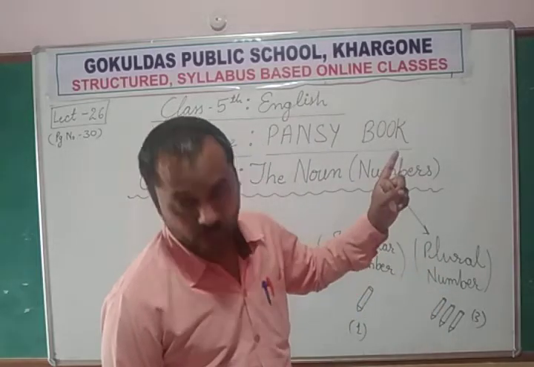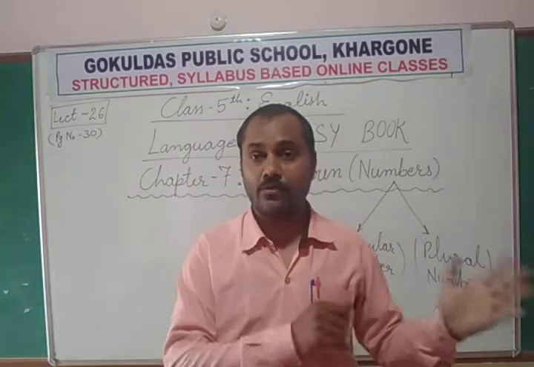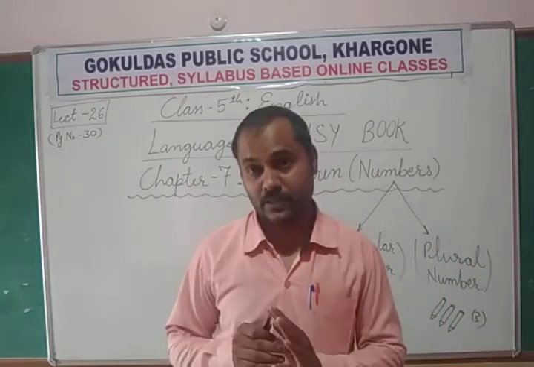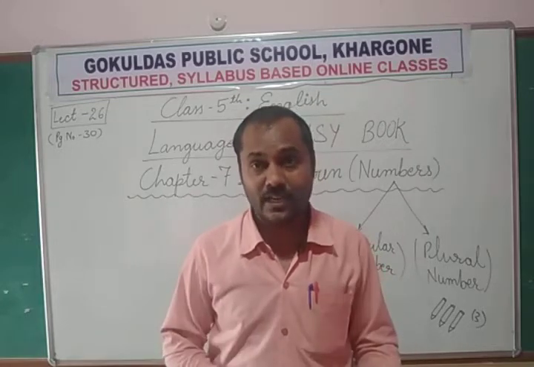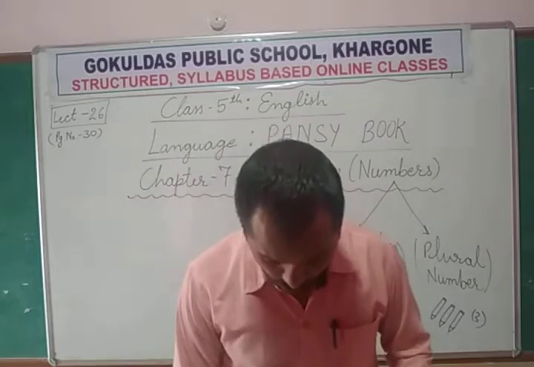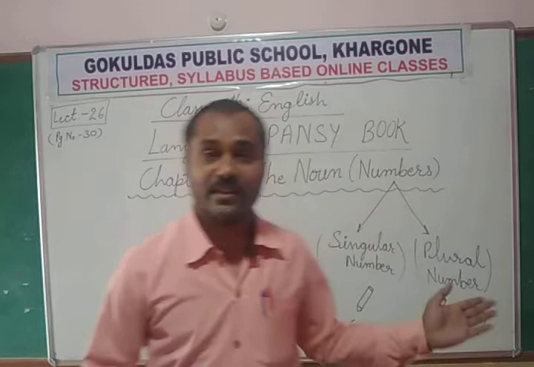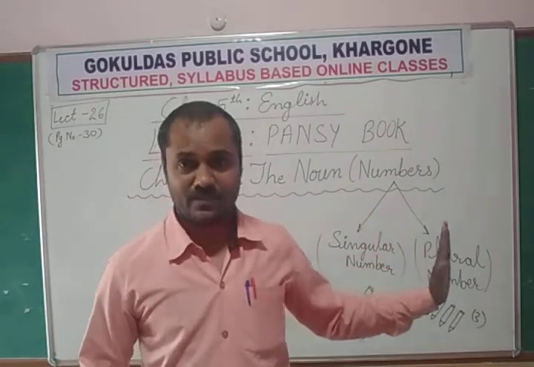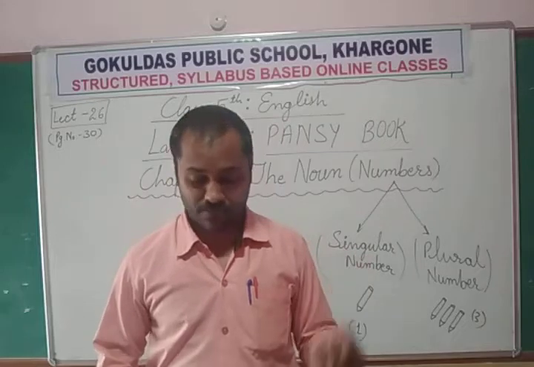So countable nouns means just like pencil, we can count 1, 2, 3, 4, 5 pencils, so these are countable nouns. Chair we can count, buildings we can count, mobiles we can count, so these are countable nouns. So only countable nouns have singular and plural numbers. Uncountable nouns do not have plurals.